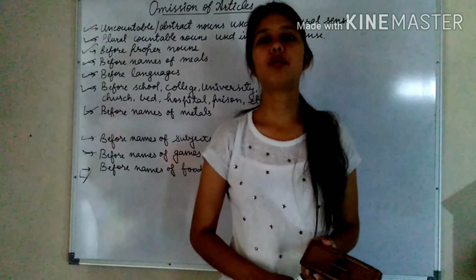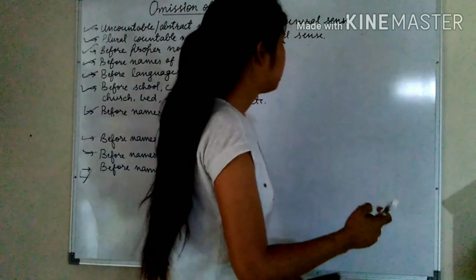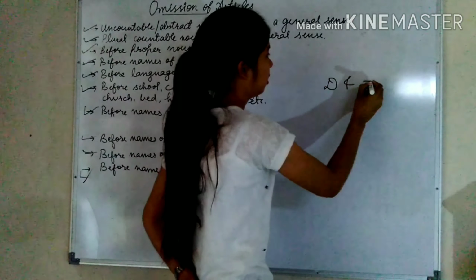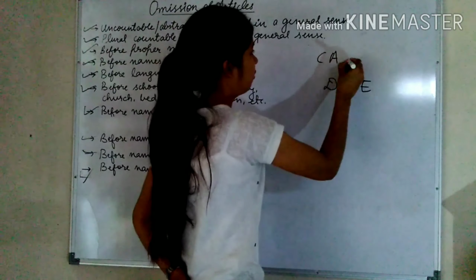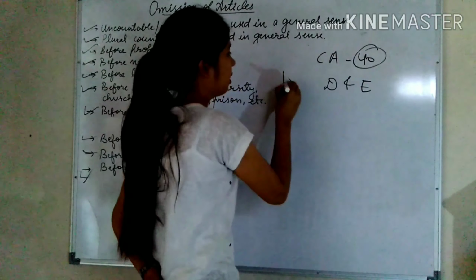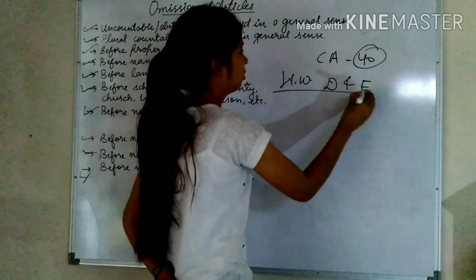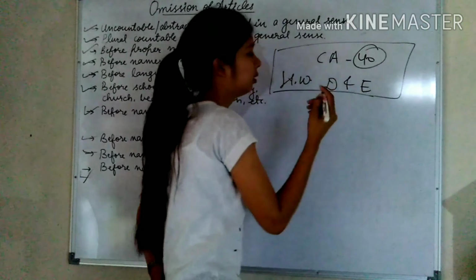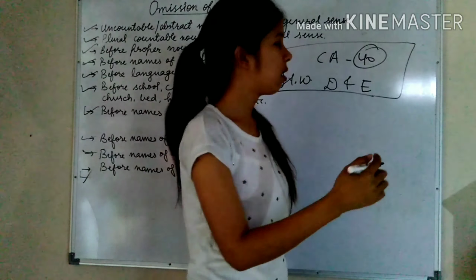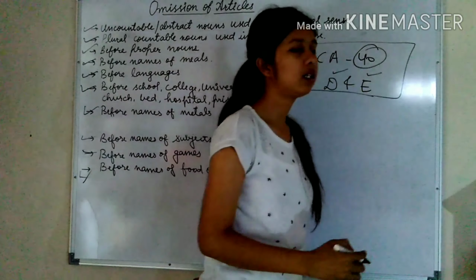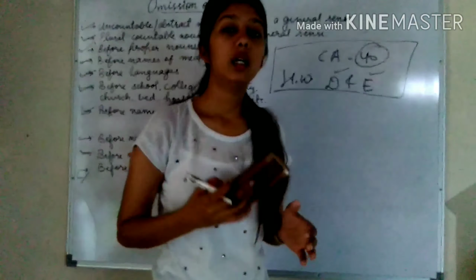Your homework is you have to do exercise D and E of that same classroom assignment 40. A, B, C we have done. Now we have to do D and E exercise.